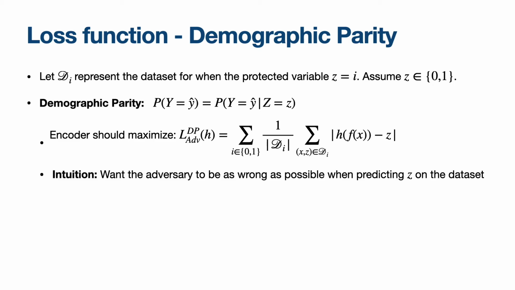The loss function to uphold demographic parity in LAFTR is shown here. The outer sum is iterating over the possible protected variable classes, for example, high economic class and low economic class. For each one of these partition datasets, we're going to compute the average difference between the adversary's guess of the protected variable and the actual protected variable. And intuitively, this makes sense, as this loss is going to be very high when the adversary gets many of those estimates wrong. And that's what we want here.